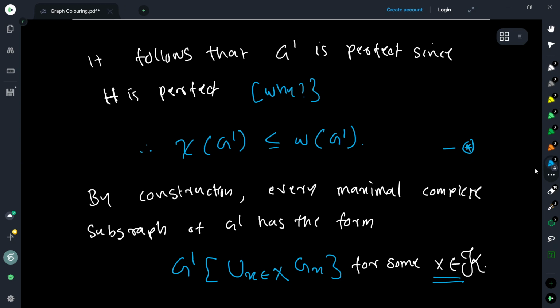Capital X is some clique in K, right? And for this clique we are taking the union of all G_x, because G_x is the complete graph that we use to expand the vertex x, and collecting them all together. Then take the vertex set of this and look at the induced subgraph over these vertices, and that is precisely a maximal clique in G' also.